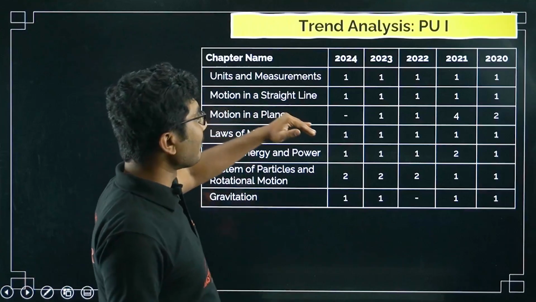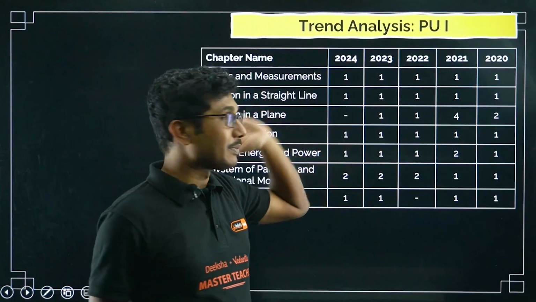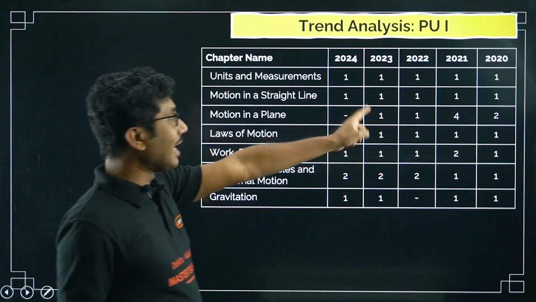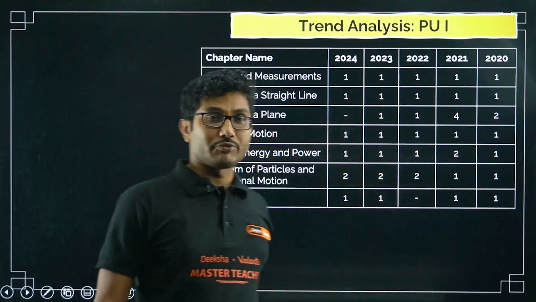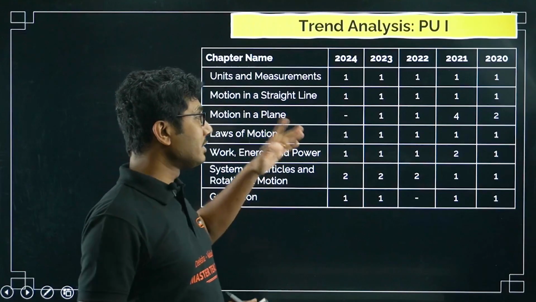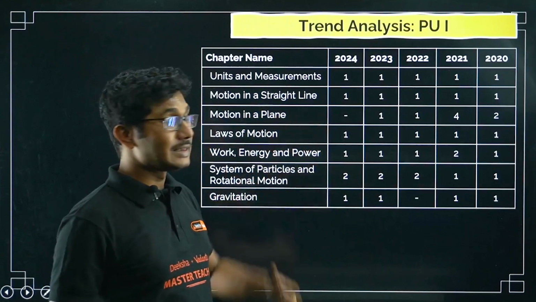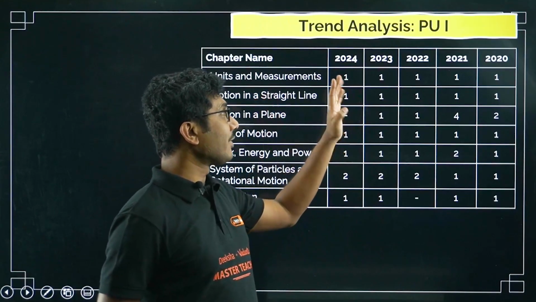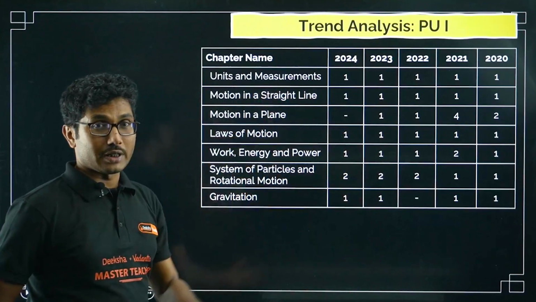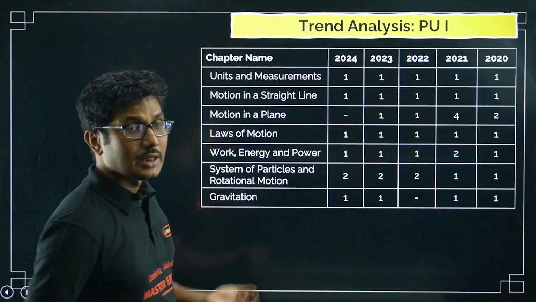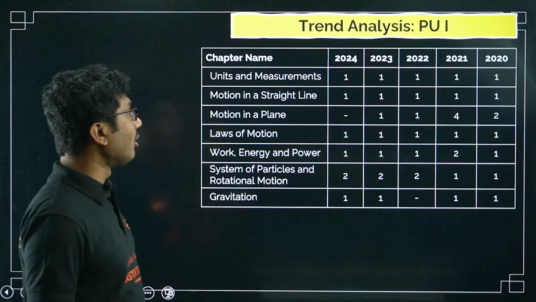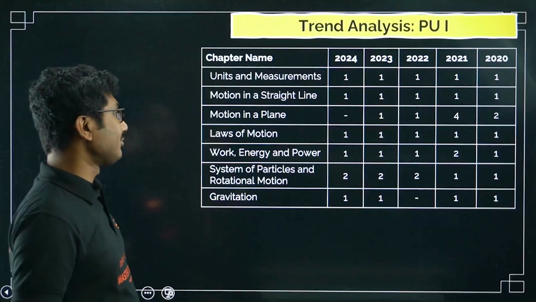Motion in a plane was a very important chapter. In the past we have seen 4 questions, then 2 questions were coming, but in the 2024 exam there was no question directly from motion in a plane. There was one mixed concept question, which you cannot consider a motion in a plane question. Otherwise, in 2023, 2022, for all other chapters of book 1 of your NCERT, on average one question is coming from each chapter. I am not taking the names of the chapters.